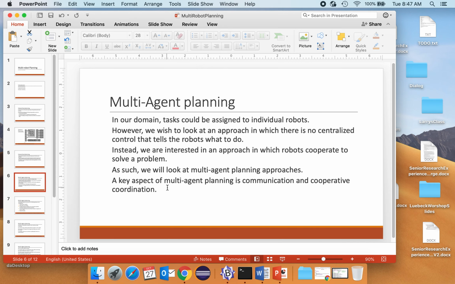So instead, we'll have a look at an approach in which robots cooperate to solve a plan, and as such, giving the robots considerably more power. So rather than the robots being told, you do this, they develop their own plans and then coordinate and cooperate. So we'll have a look at what is called multi-agent planning approaches. And as you might imagine, a key aspect of that is communication and cooperative coordination.